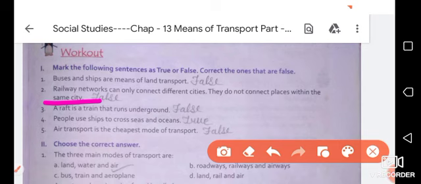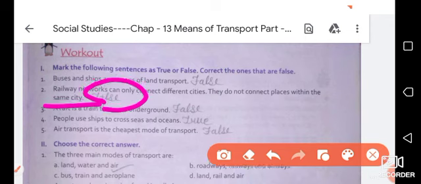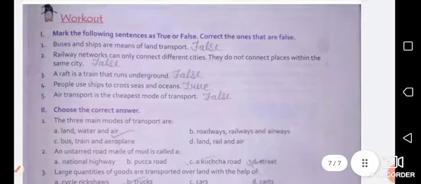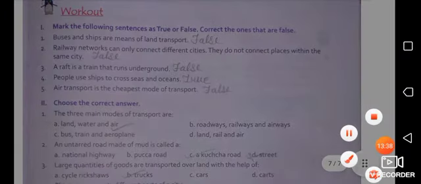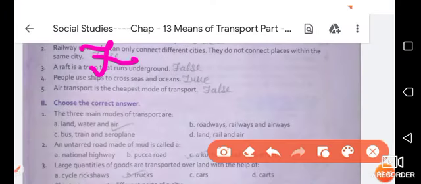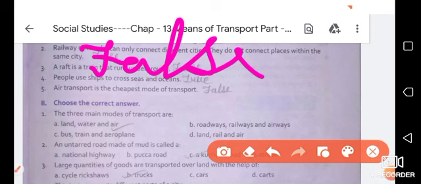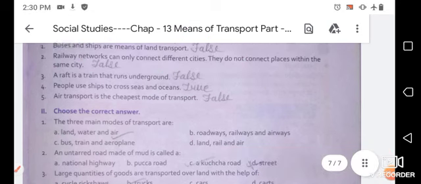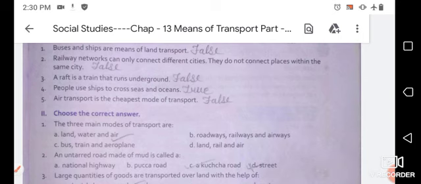So people travel in the same city by trains. So this one is false. Third one is: a raft is a train that runs underground.